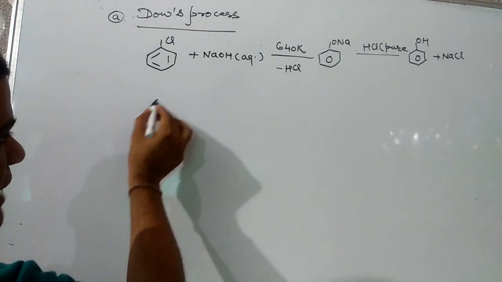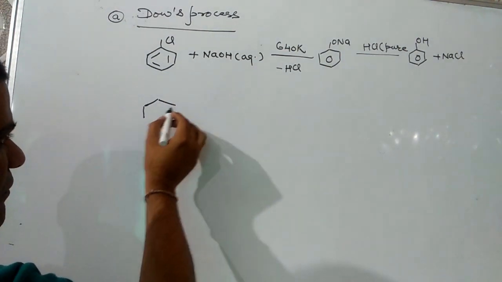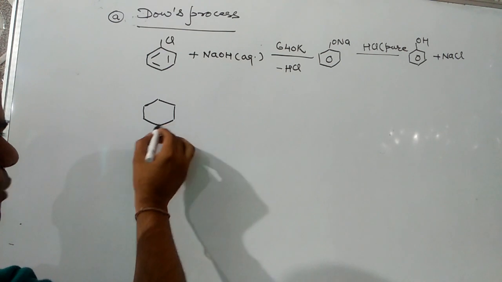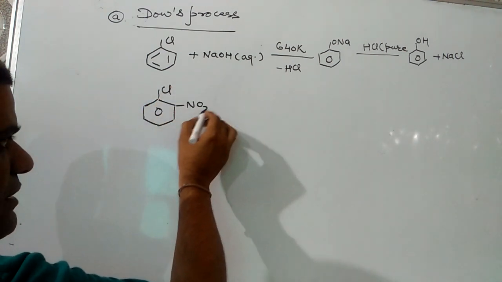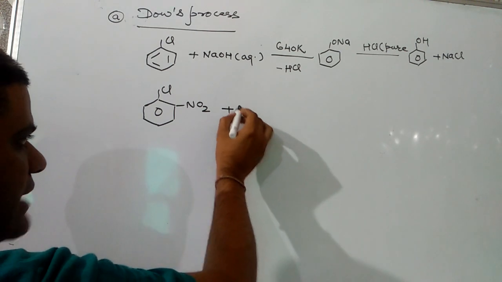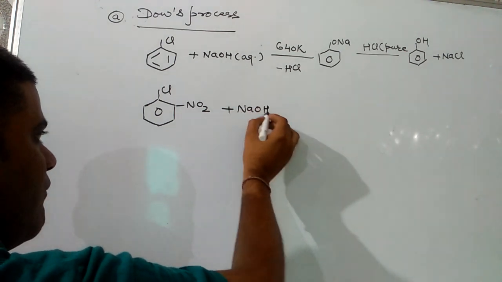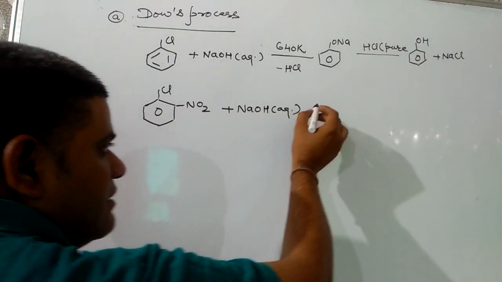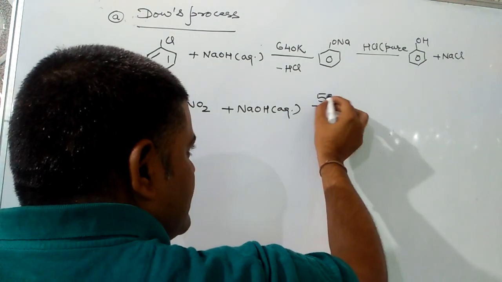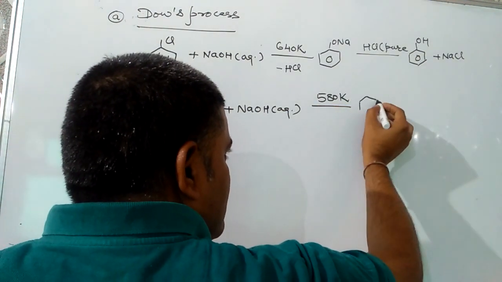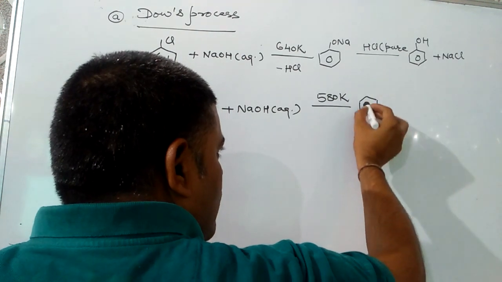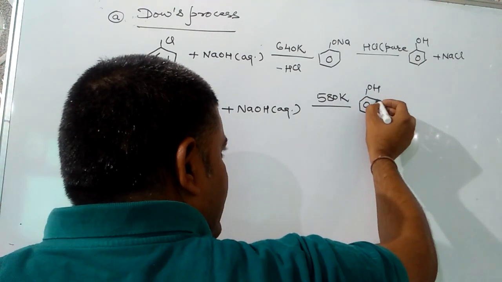If one nitro group is present, as we know the nitro group is electron withdrawing, then the reaction takes place at 580 Kelvin temperature, due to the presence of the electron withdrawing group increasing the reactivity.